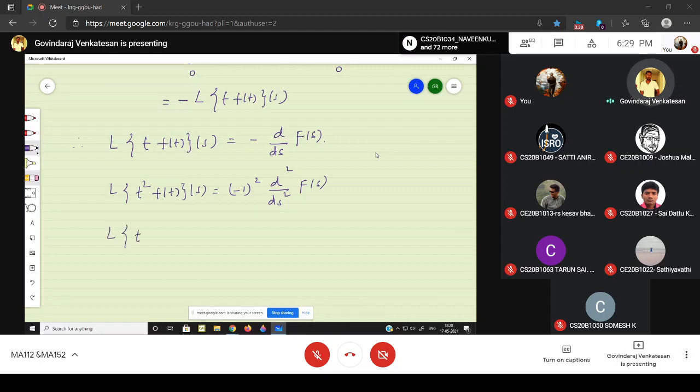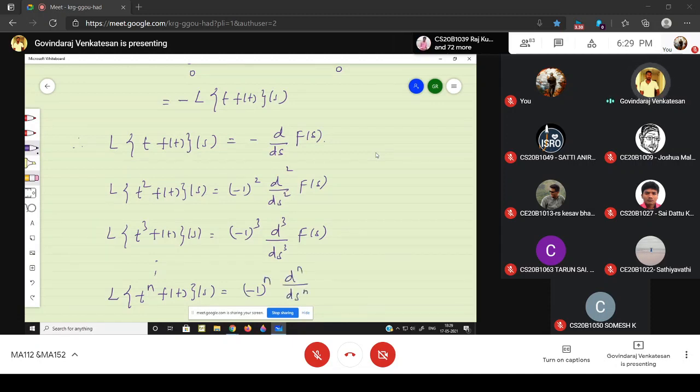Similarly, what is the Laplace of t cubed times f(t)? One can prove it is (-1)^3 times d³/ds³ of capital F(s), and so on. The Laplace of t^n times f(t) is nothing but (-1)^n times d^n/ds^n of capital F(s).